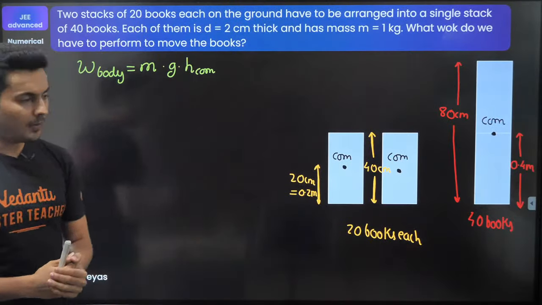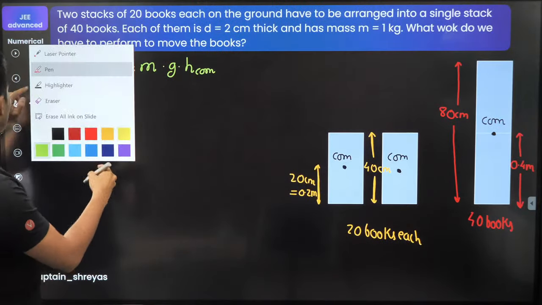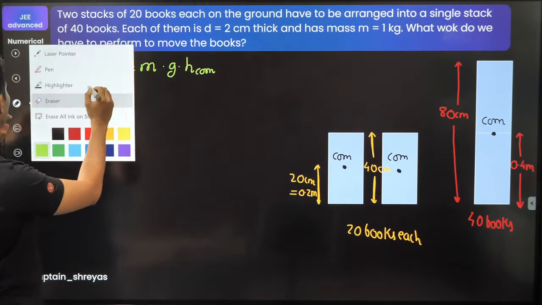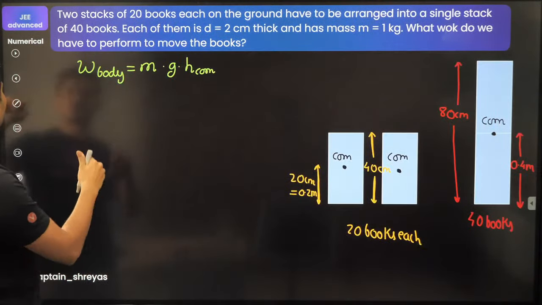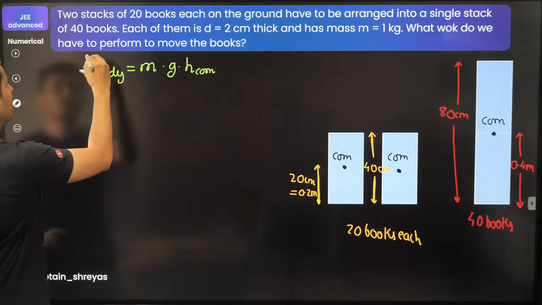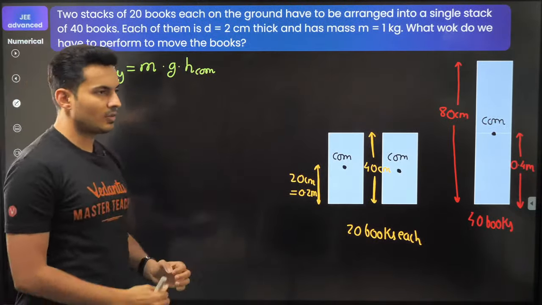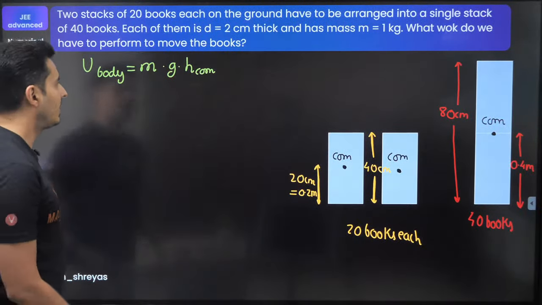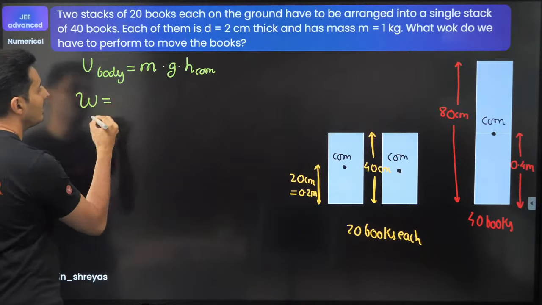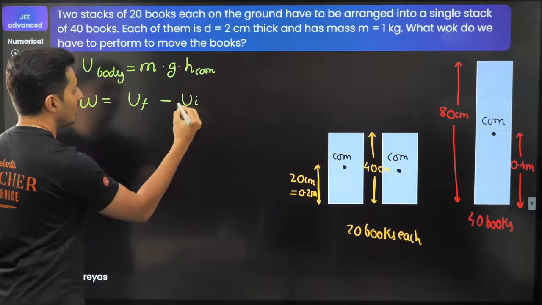Awesome. Now all you need to do is find the work done. This was my bad, guys. I mistakenly wrote this as the work done. Sorry, one second, let me just erase this. This was supposed to be the potential energy of the body, not work done. The potential energy of the body will be mgh. M is the mass, g is the gravity, h is the height. So the work done will be the final potential energy minus the initial potential energy.